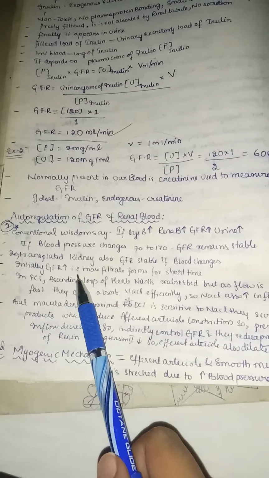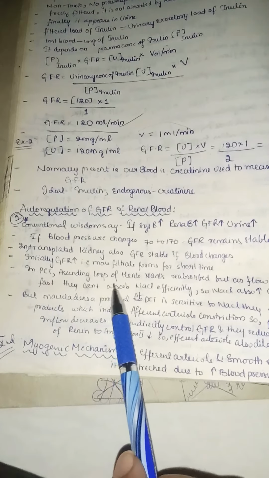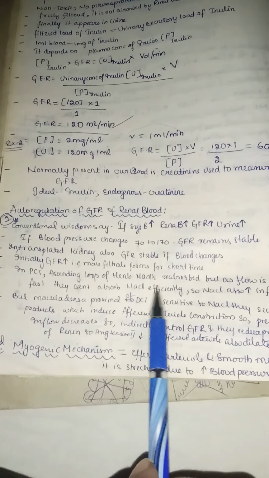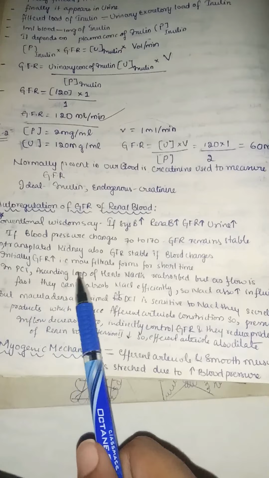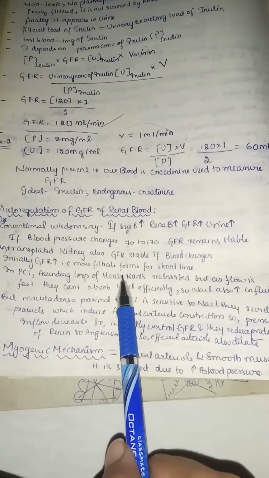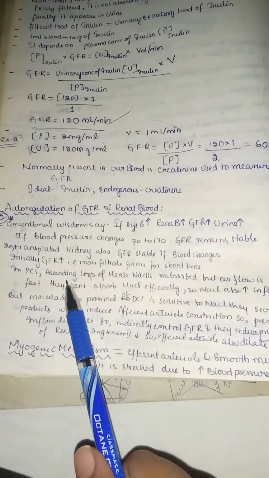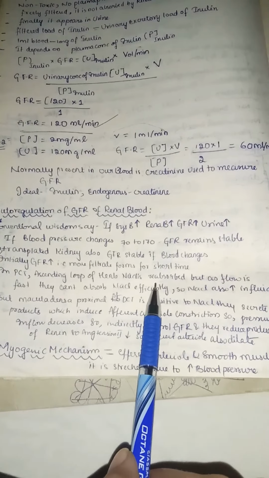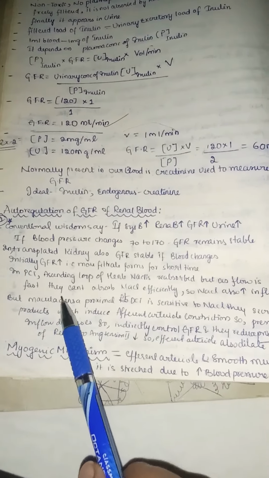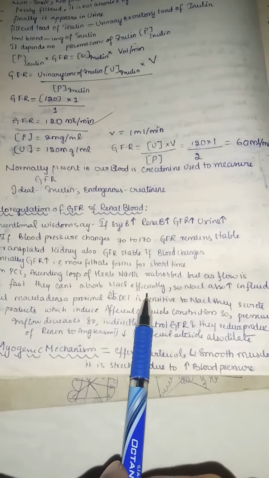So initially GFR increases, so more filtrate forms for a short time, whereas in the proximal convoluted tubule and the ascending loop of Henle, sodium chloride is reabsorbed. But as the flow is fast, they cannot absorb the sodium chloride efficiently. So NaCl also increases in the fluid.